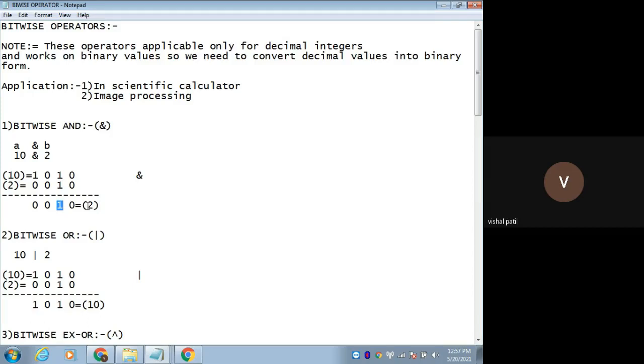What we have done is convert the decimal number into binary form, then perform the AND operation on it, and again convert the binary into decimal, because the input we gave was in decimal form, so the output should also be decimal. Only for processing do we convert it into binary, because the computer works on binary values.